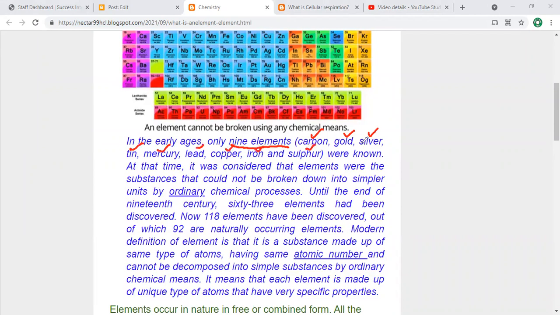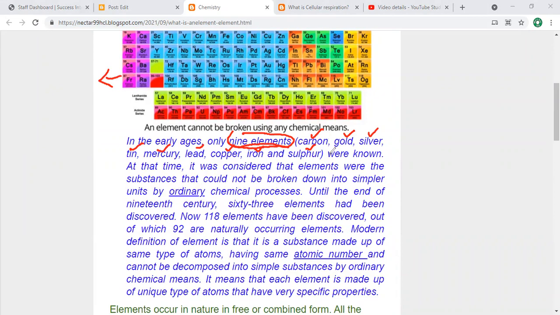This was before the creation of the periodic table. At that time, it was considered that elements are substances that could not be broken down into simpler units by ordinary chemical processes.